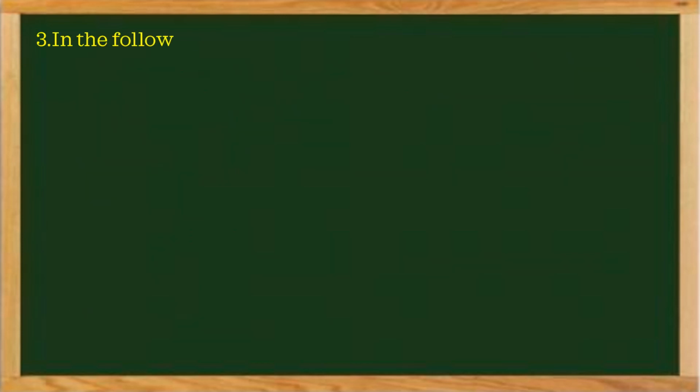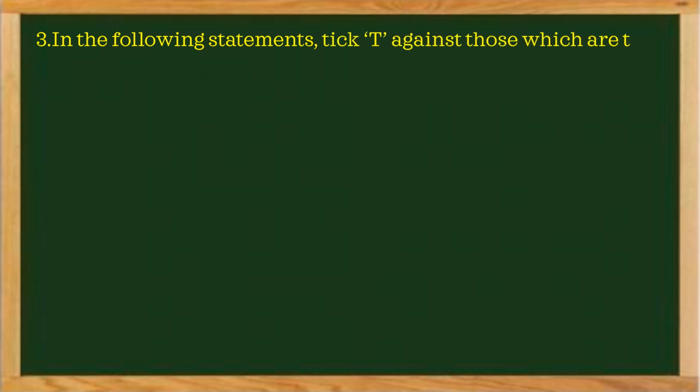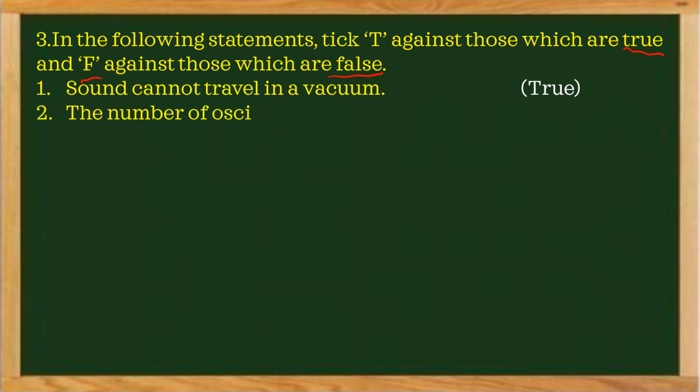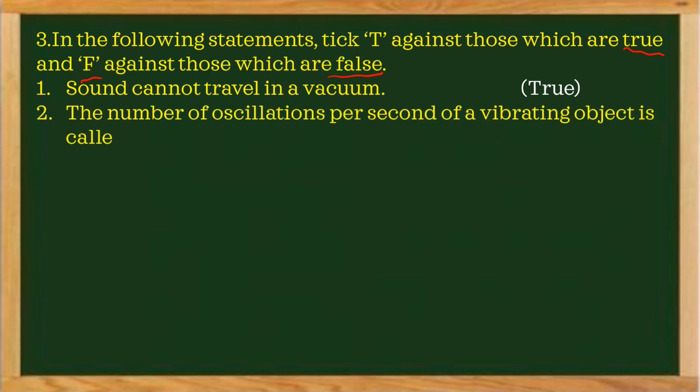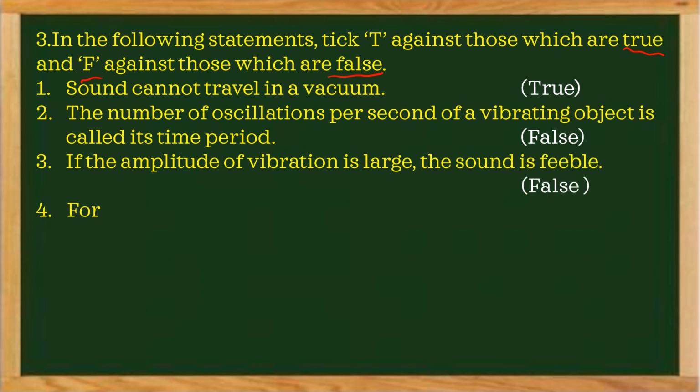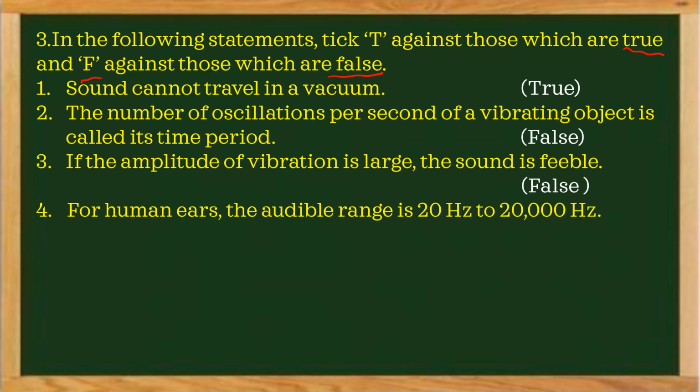The third one: in the following statements, tick T against those which are true and F against those which are false. T is nothing but true, F is nothing but false. So first we will discuss one by one. Sound cannot travel in vacuum. Correct. Why? Because sound waves are mechanical waves. So for the propagation of sound, a material medium is necessary. So that's why sound cannot travel in vacuum.